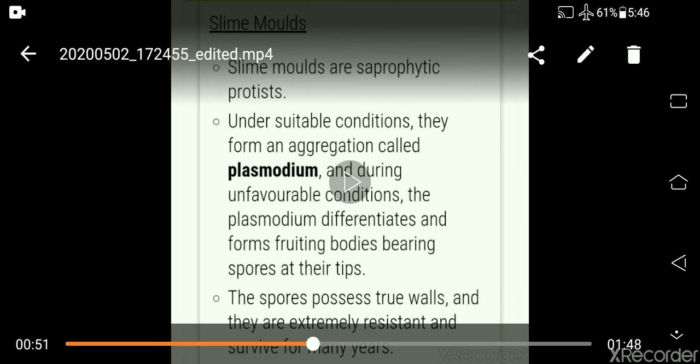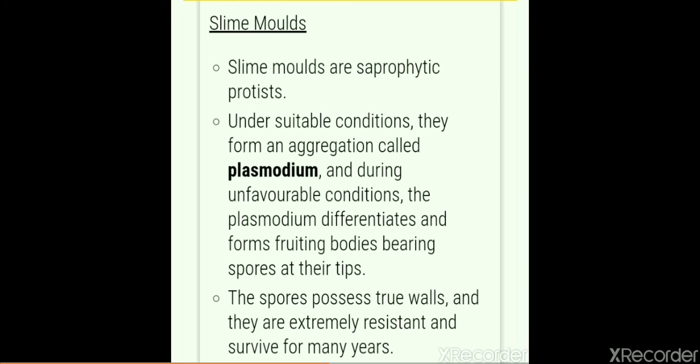Now the next class is slime molds. Slime molds are saprophytic protists. They grow on decaying, decomposed matter. Under suitable conditions, they form an aggregation called plasmodium, and during unfavorable conditions, the plasmodium differentiates and forms fruiting bodies bearing spores at their tips. The spores possess two walls and they are extremely resistant and survive for many years.